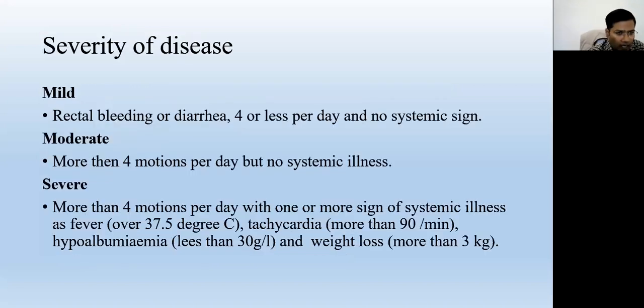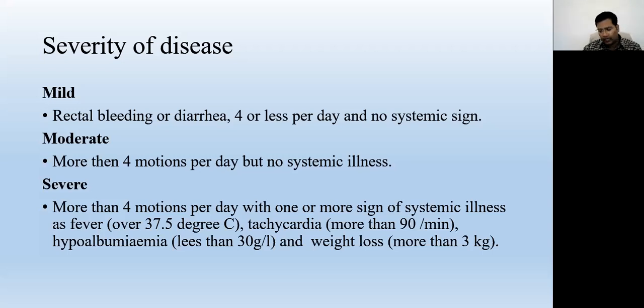So, the severity of disease: how do we say that the disease is fulminant, or mild, or moderate? This is measured on the basis of the diarrhea or the bleeding. Rectal bleeding or diarrhea 4 or less per day, with no other systemic signs or symptoms, means the disease is mild.